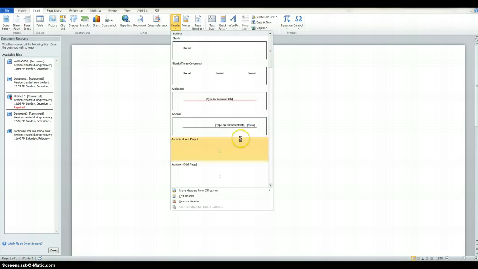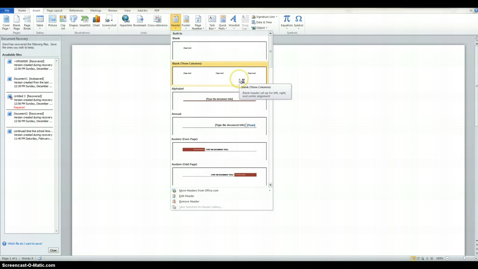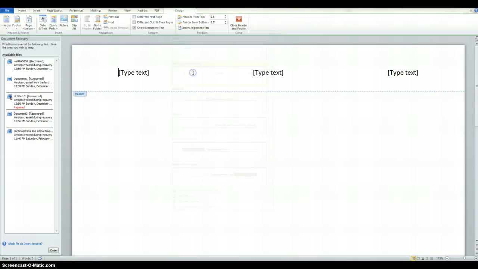Oh, this is not good. Okay, here we go. I want you to choose where it gives you 3 columns. Choose that. And here I want you to go ahead and type your name. In the center, I want you to type your title, and that would be the animal that you are researching.